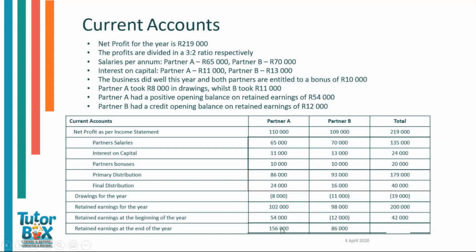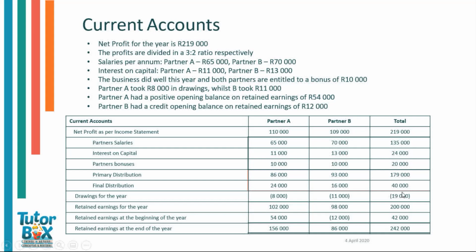Remember to check your work. We'll take 156,000 and we'll add 86,000 to get 242,000, but also go down this column. So we'll take our retained earnings for the year and add retained earnings at the beginning of the year to get 242,000 as well.